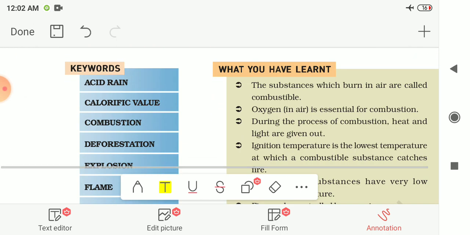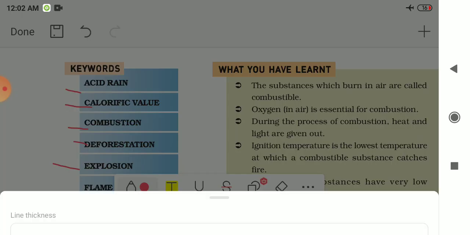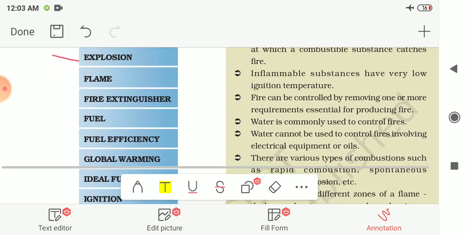Now the next keywords for this chapter are given to you. You have to write these in your notebook. Acid rain, first one. Next is calorific value. Then combustion. Next is deforestation. Next is explosion. Then flame.